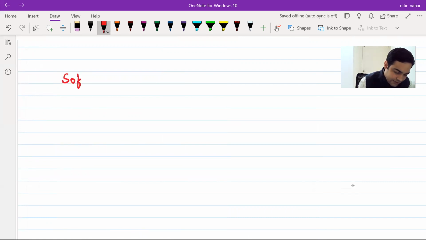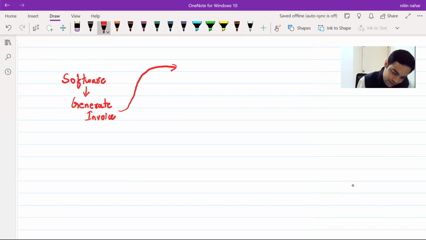See, you have your software, Tally, ERP, or any other software. Same way as you were generating an invoice, you will generate. So through the software, you generate the invoice. Now, after generating the invoice, there are certain fields which are to be entered on the e-invoice portal.